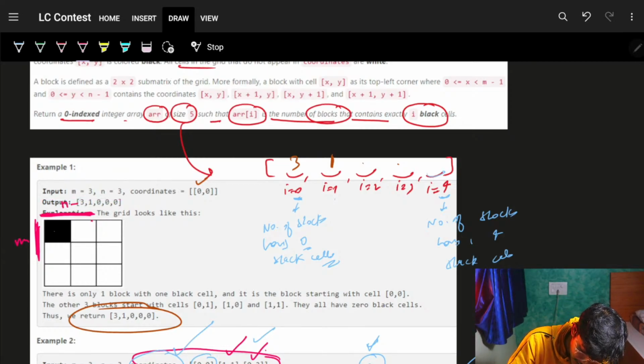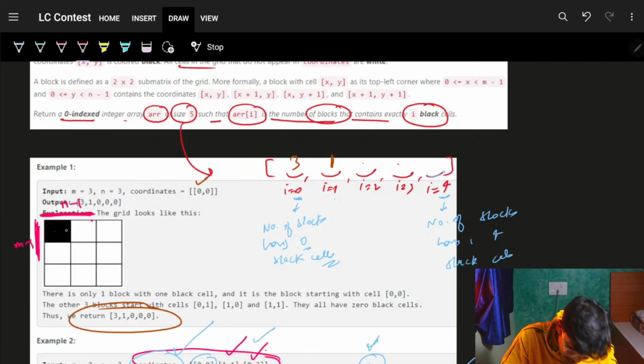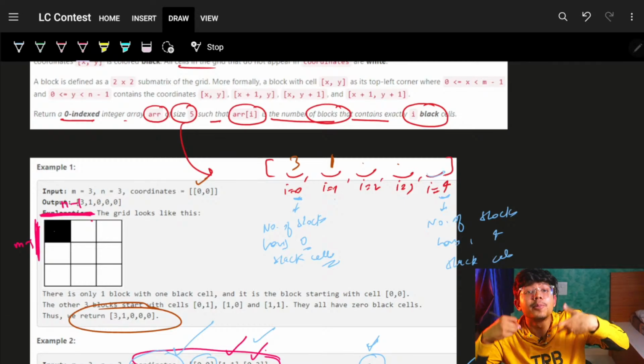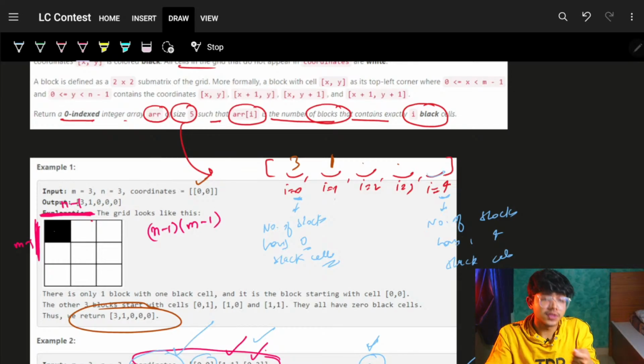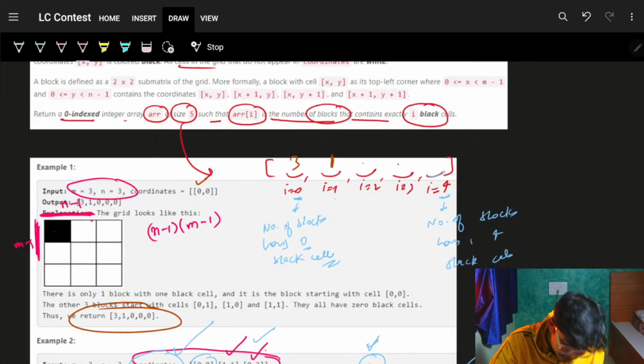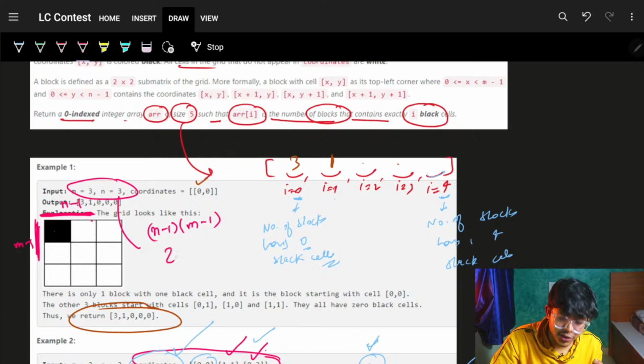So I will go up till n minus 1, and up till m minus 1. So I know the number of blocks ultimately possible is n minus 1 into m minus 1. It is the number of blocks which are possible. For this you saw it was 3 minus 1, which is 2 into 2.